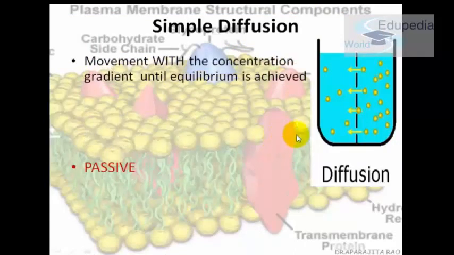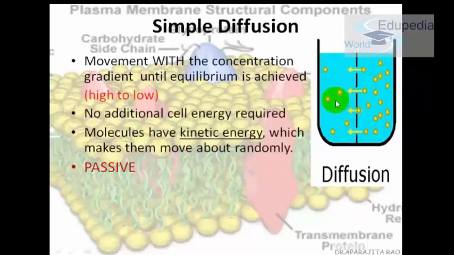Simple diffusion, as we can see in this diagram, is movement with the concentration gradient until equilibrium is achieved. It moves in the direction of high to low. So if you can see in this diagram, here it looks like there is more stuff, there are more dots. What are these dots? I'll explain later in the lecture. There are more dots here and fewer dots here. This is actually a solute. There is more solute. So from the high concentration gradient to the low, this is how the diffusion is occurring.